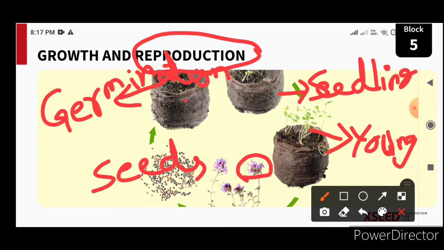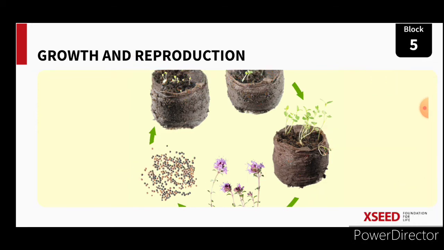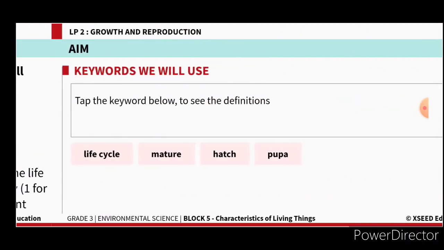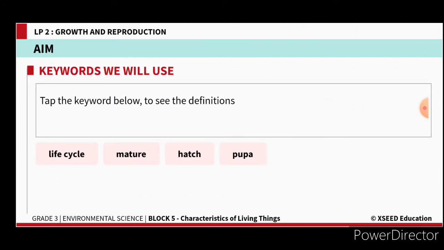And see, in the first stage, when it is germinated, it is a very small plant, and when it is a seedling, it has only 2 leaves. When it becomes a young plant, many leaves are there. After that, flowers are produced. That means the plant is growing from one stage to another stage. Yes, so this process is known as growth. So in today's class, we are going to learn about growth and reproduction. That's our topic today. Before knowing this, we will see the keywords which are there in this lesson.